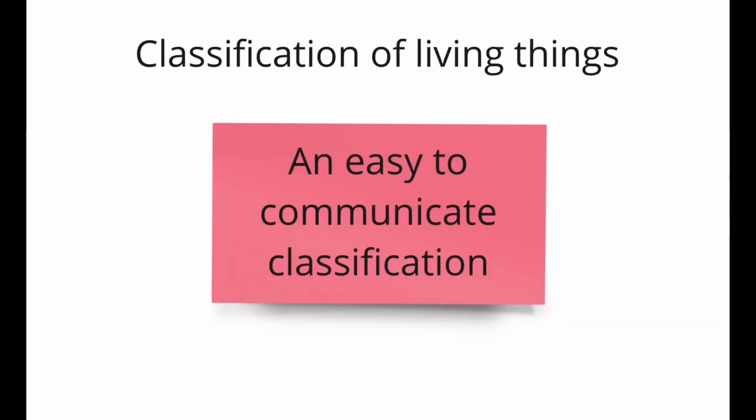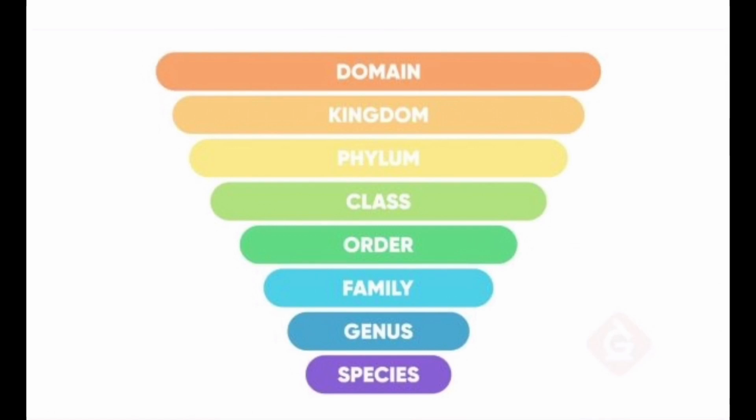Well, the classification of living things is just an easy to understand and easy to communicate classification of things. So you can easily say that, oh, this thing is part of this group, which is part of this group, which is part of that group, right? So that was unscientific, so I'll show you the scientific way of explaining this.